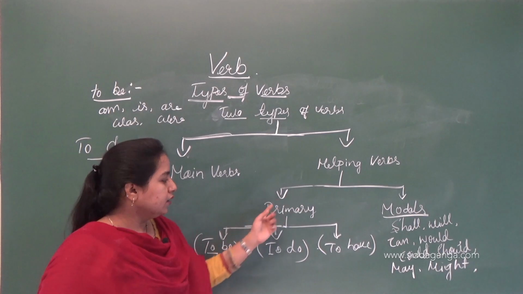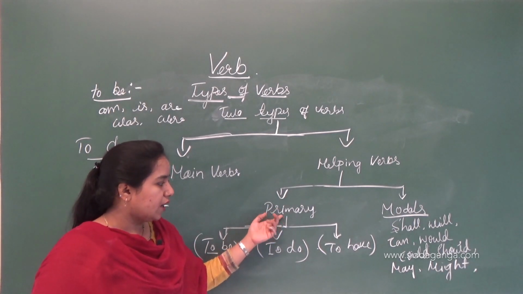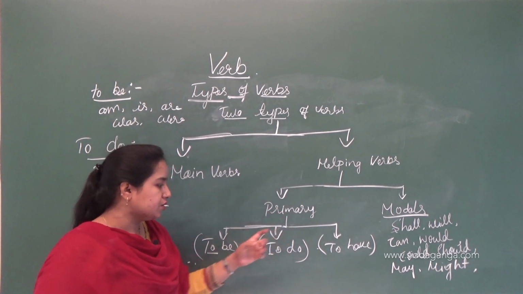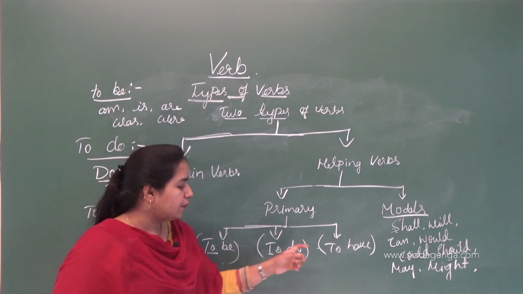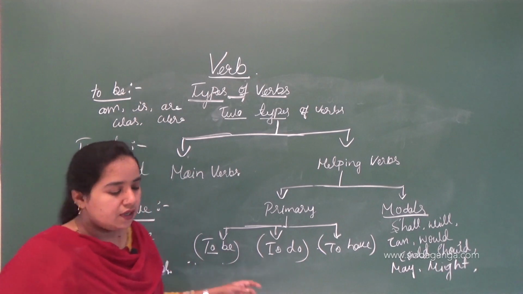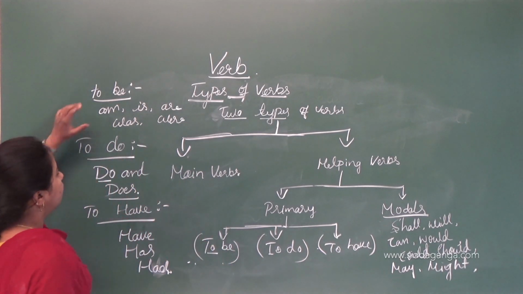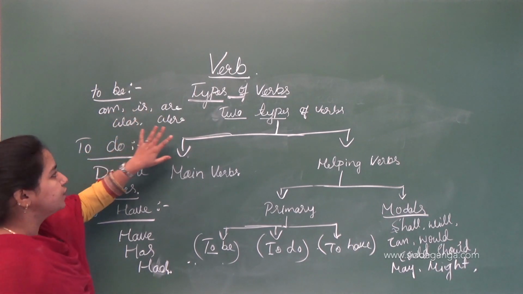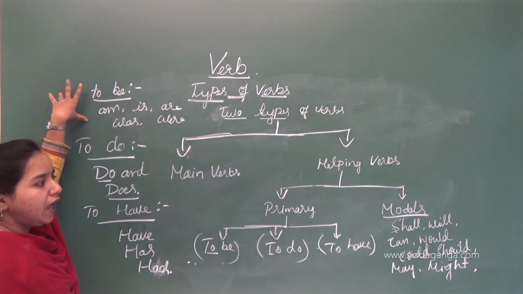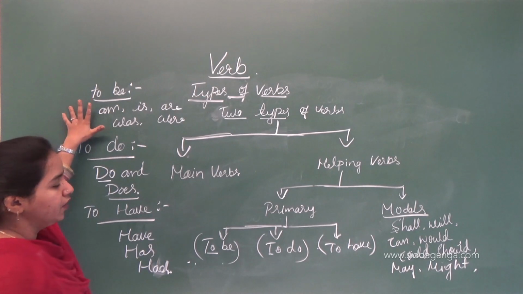Then in primary, it is divided into three: to be helping verbs, to do helping verbs, and to have helping verbs. What do you mean by to be verbs? Here the words are am, is, are, was, were, called to be helping verbs or primary helping verbs.